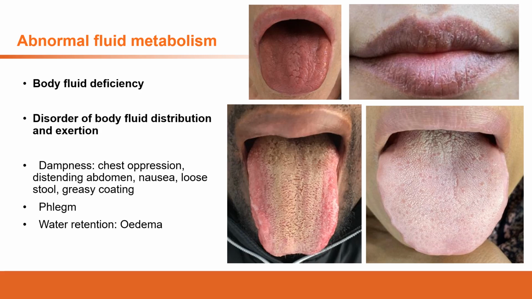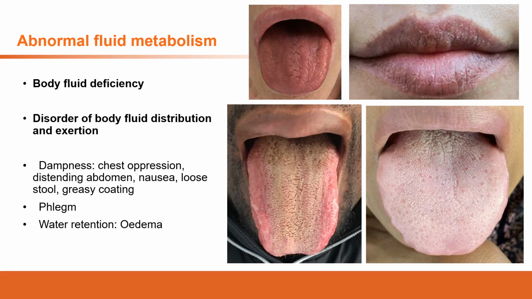This is where the acquired qi comes from, where the source of the body fluid comes from. So if there is a disorder of the spleen and stomach, we will lack the source, so we don't have enough body fluids in the body.